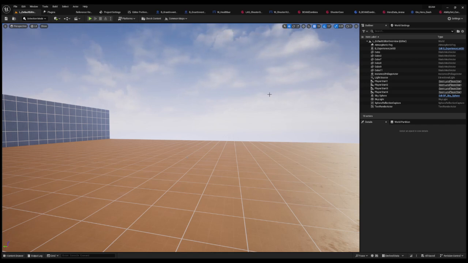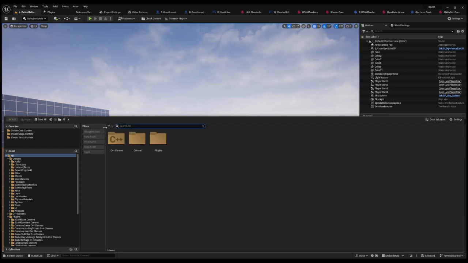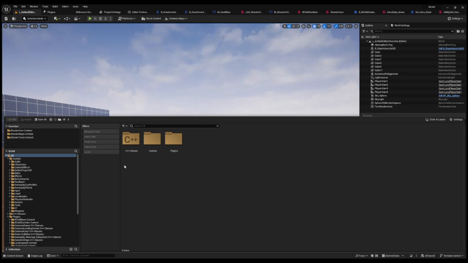You don't have to 100% copy everything Lyra does, but again, it was made by Epic, and they kind of ran it and based it around how they did Fortnite, so it's probably a good thing to maybe at least understand, etc. Okay, so let's go ahead and get into the nitty-gritty, and I'll give you an example of, let's make an ability with our character. Let's just try and change the camera mode. That's always a pretty big one. Lyra starts out as third person, and they don't have a first person mode, so that would be a great example. And most of the stuff I've already made, it's already pre-made.